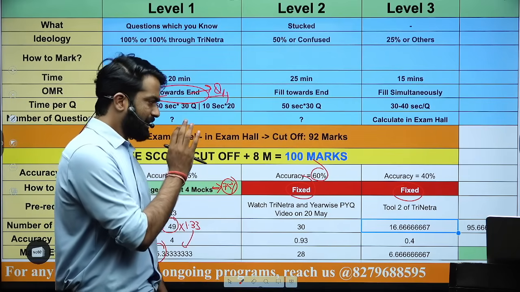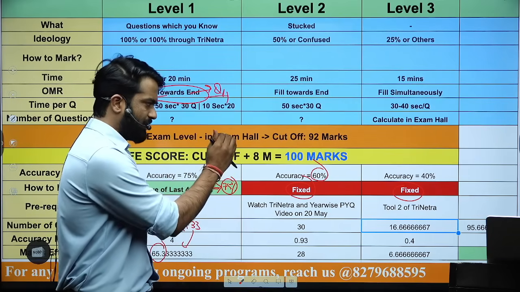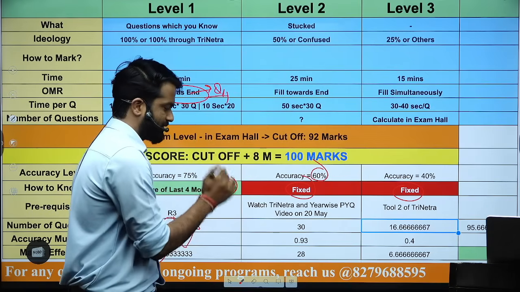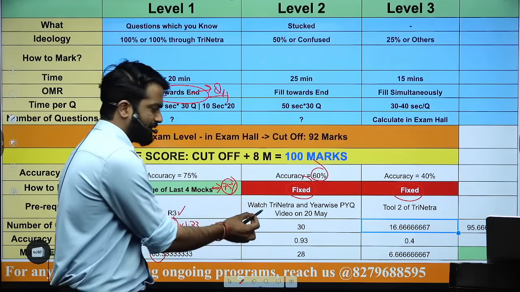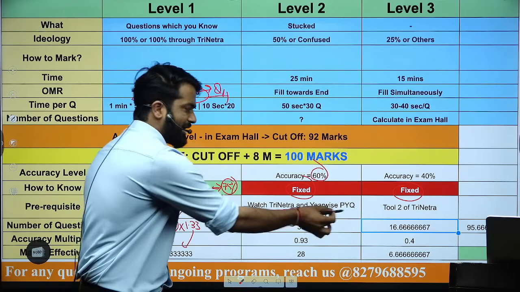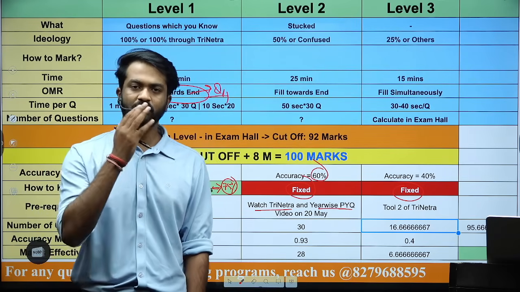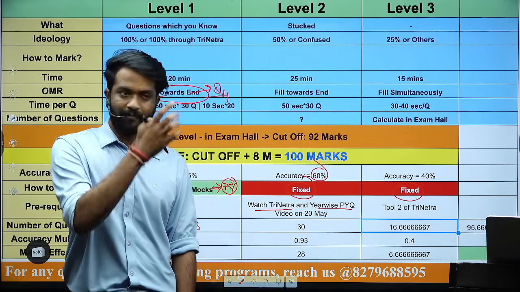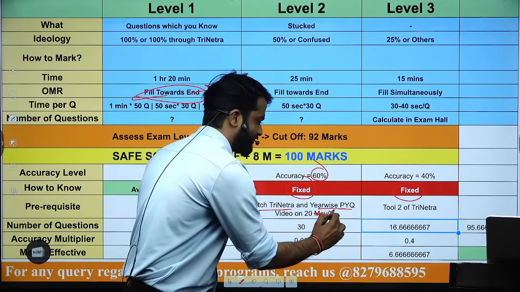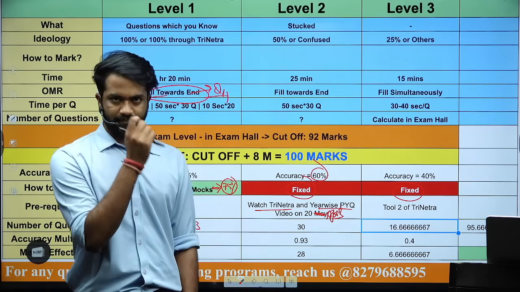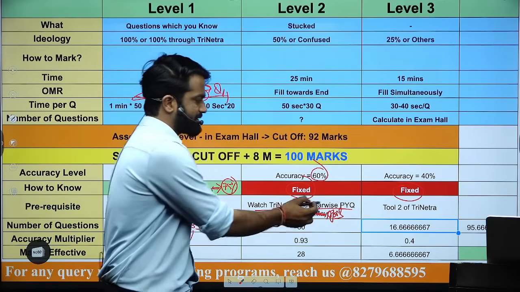Now, in order to apply this, I have some prerequisite. Like here there was revision 3, here you should watch the Trineth, and then there will be a PYQs year wise taken by Kuldeep sir on 20th of May, on 20th of April, sorry, the date is wrong here. So these 2 lectures you have to watch, and then I will assume your accuracy is 60%.